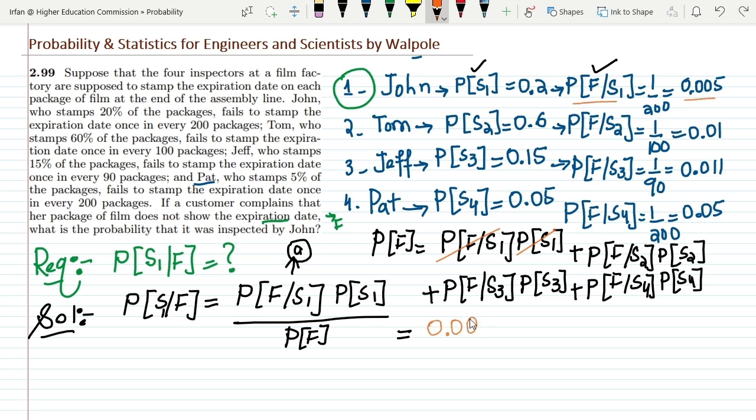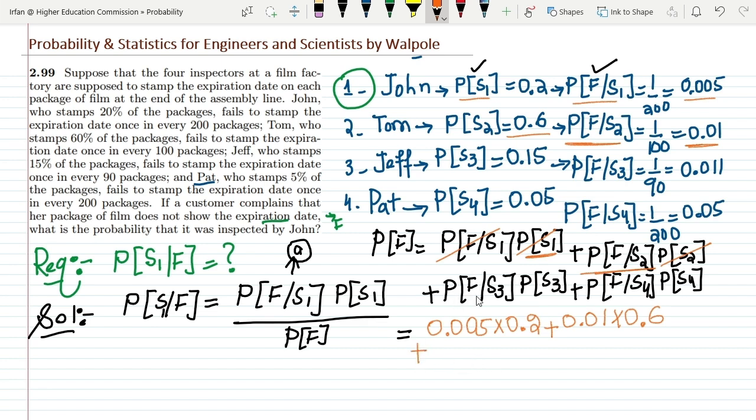So 0.005 multiplied by probability of s1, which is 0.2. Now with it, probability of f given s2 is 0.01, multiplied by probability of s2, which is 0.6.